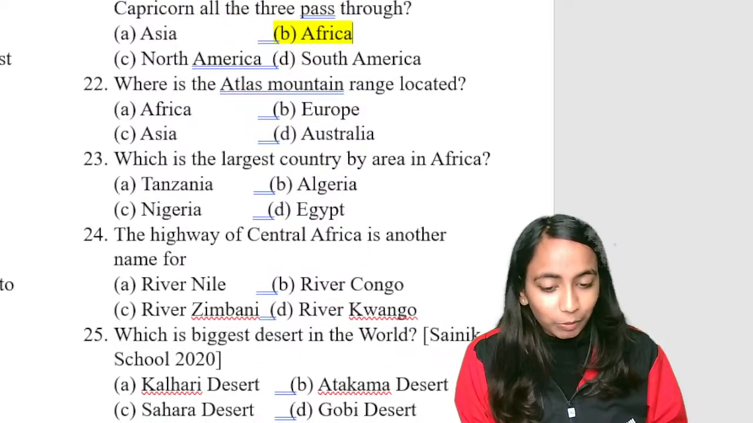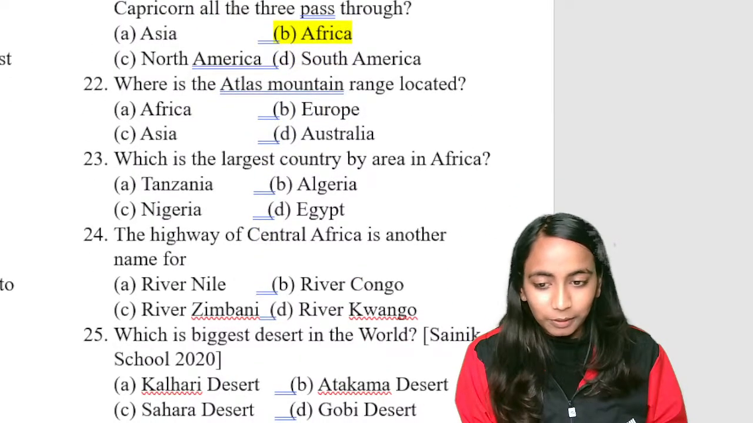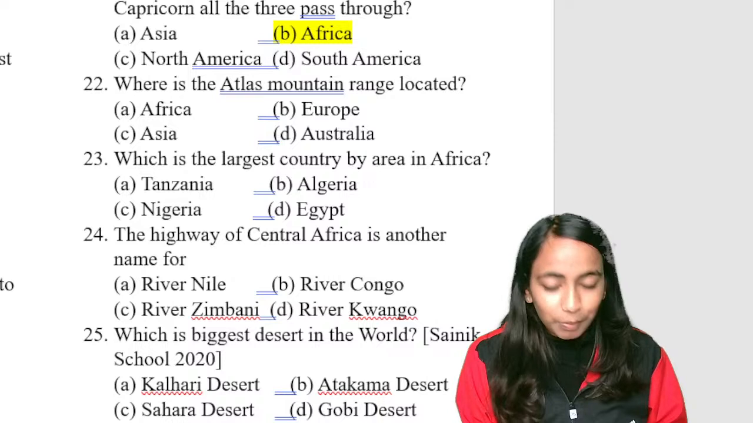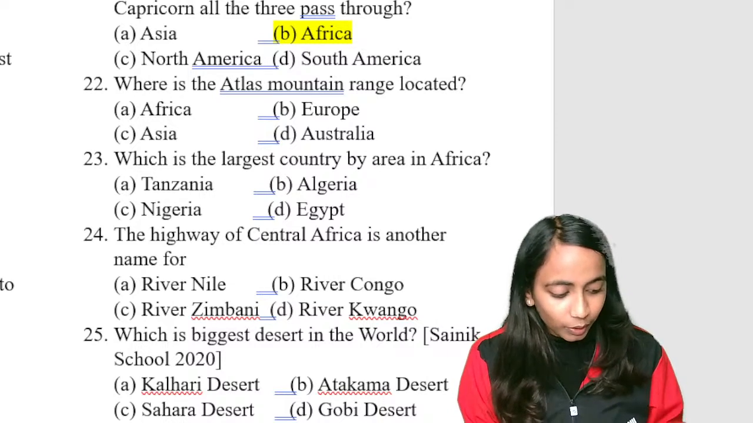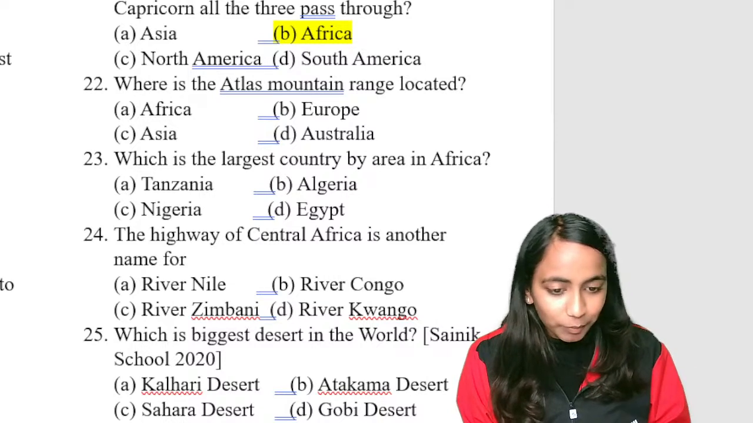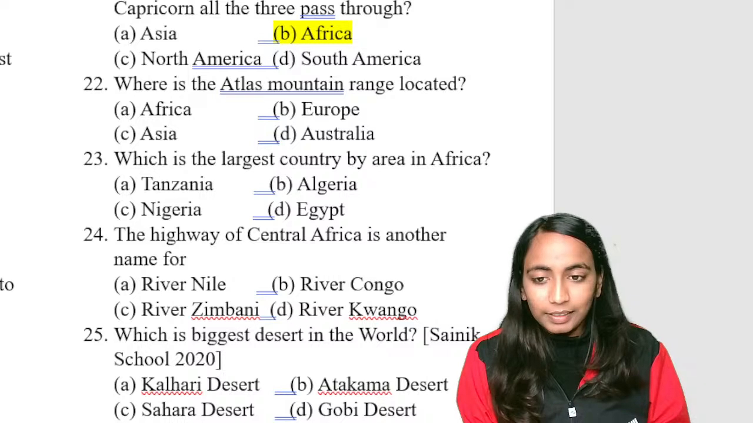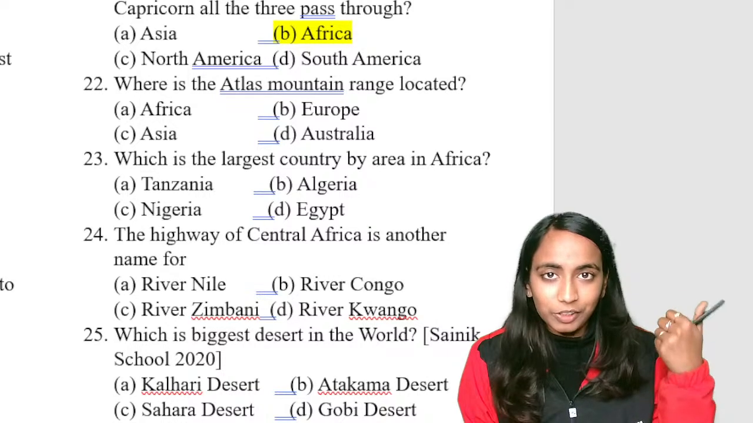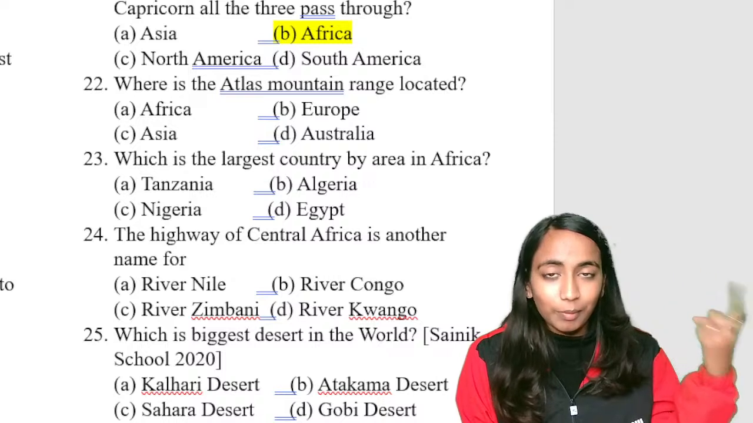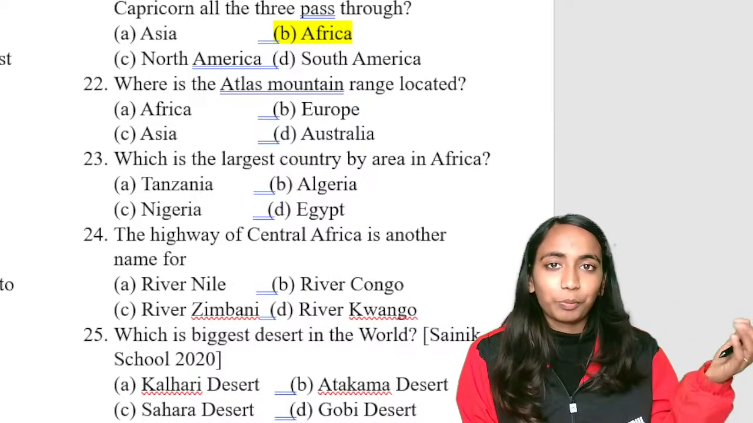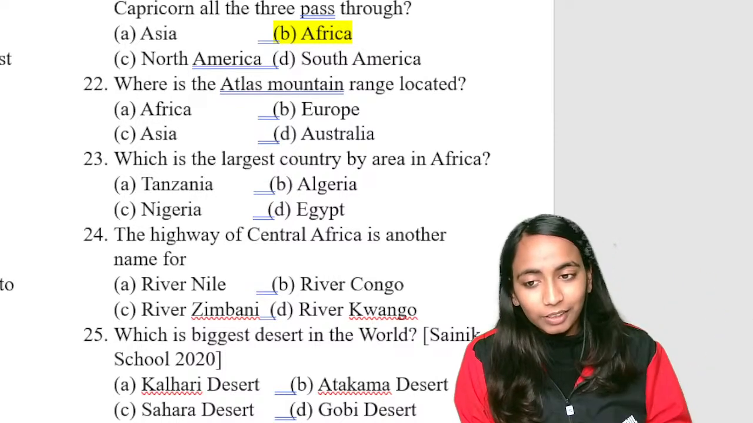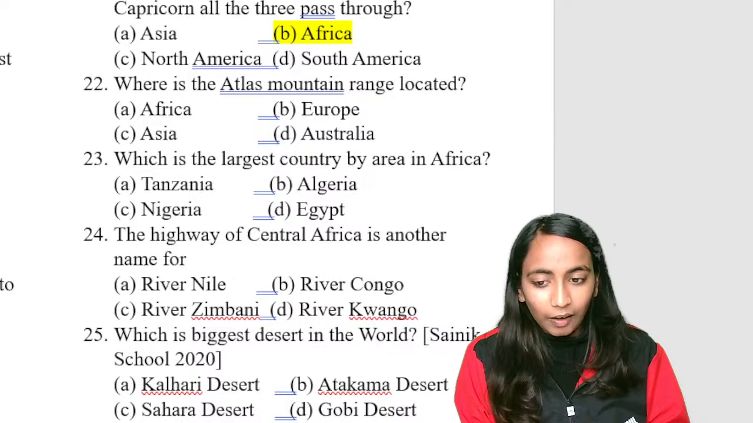Next is: Atlas Mountain Range is located in which continent? Okay, go ahead, provide your answers. Atlas is the mountain range of which continent? Which mountain ranges have we discussed so far? We discussed the Himalayas in Asia. We discussed the Urals that act as a border between Asia and Europe. And the third one we are discussing is Atlas. Atlas is present in which continent?